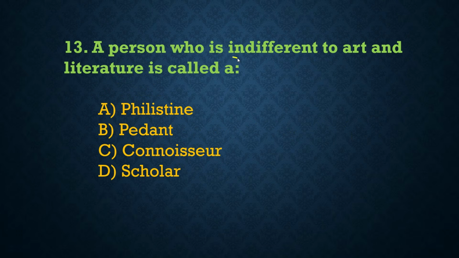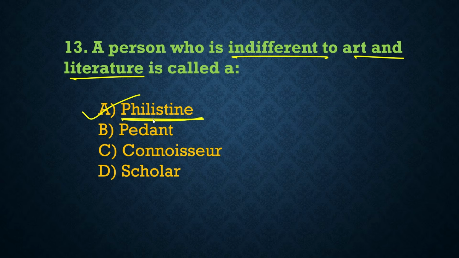Next, a person who is indifferent to art and literature is called. So here the correct answer is option A, and that is called Philistine. So Philistine refers to a person who is indifferent or hostile towards art, towards culture, and intellectual pursuits. So that is called actually Philistine. Now look at the other options. What is a pedant? A person excessively concerned with academic details. What is connoisseur? Connoisseur suggests an expert judge of art and culture. And what is scholar? A learned person is called actually scholar. So here only option A, Philistine, is the correct answer.